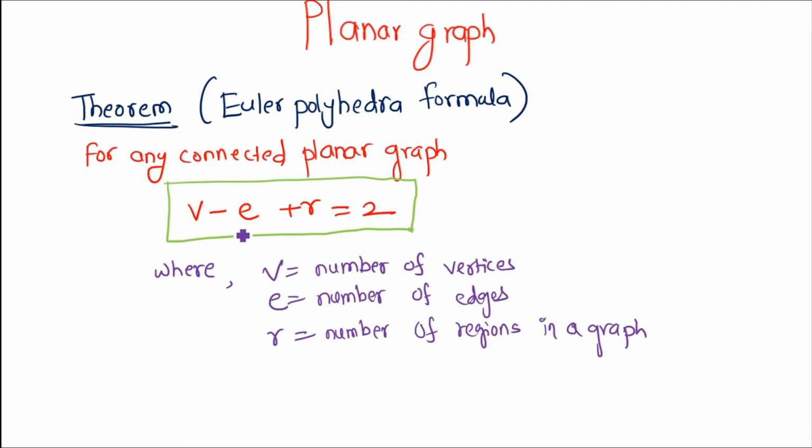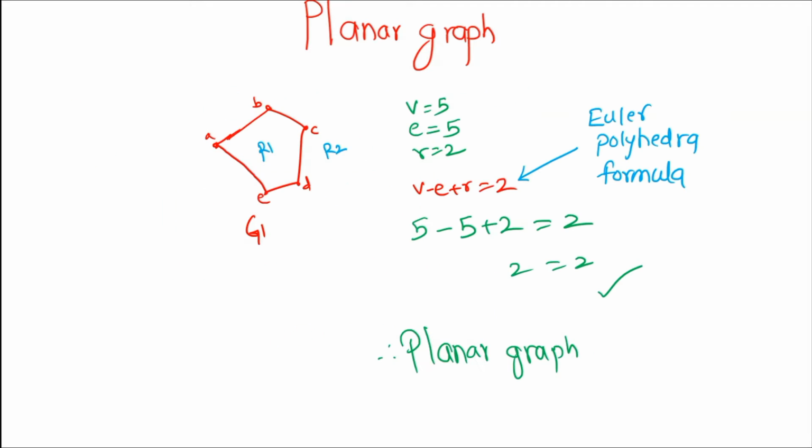Now, the next theorem is based on polyhedra. It is also called Euler's polyhedra theorem or polyhedra formula. It is a very important formula. For any connected planar graph, V minus E plus R is equal to 2, where V is the number of vertices, E is the number of edges, and R is the total number of regions in your graph. So the number of vertices minus the number of edges plus the number of regions is equal to 2.